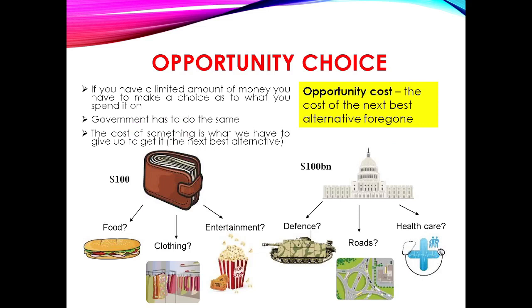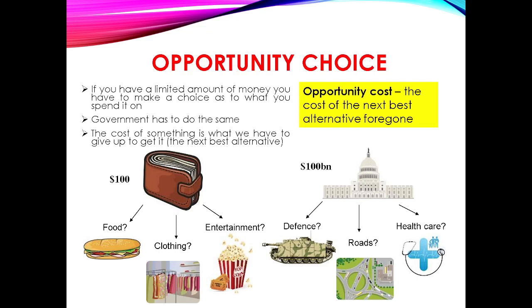Now the next point is opportunity cost. As you know from the production possibility curve, if we want to increase the production of one good, we have to sacrifice the other. Thus, the opportunity cost of one commodity is the amount of the other commodity that has to be foregone in order to produce the first. Accordingly, in our example, the opportunity cost of butter is the quantity of guns foregone.